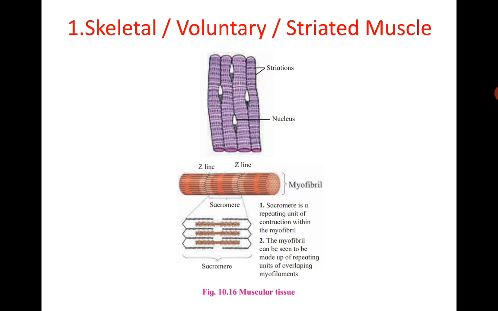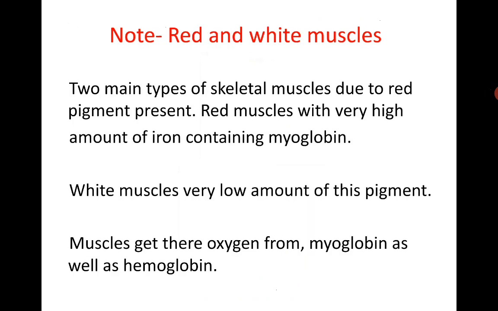Sarcoplasm. The muscle cell's cytoplasm is called sarcoplasm. The cell fluid of the muscle fiber is called sarcoplasm. Sarcolemma is the outer covering of the muscle fiber. Syncytial fiber. Several nuclei are present in each muscle fiber, hence it is called a syncytial fiber. Sarcoplasm contains a large number of parallel-arranged myofibrils, hence the nuclei get shifted to the periphery.